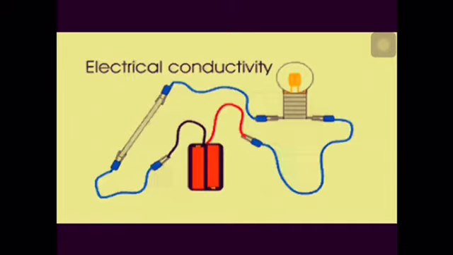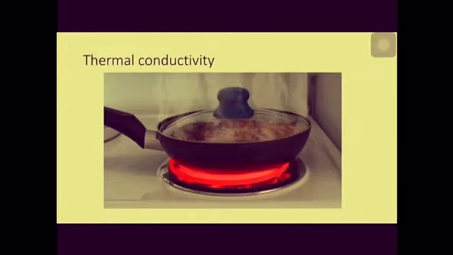Electrical conductivity. As metals have free electrons in their valence shell, they are good conductors of electricity. Non-metals generally do not conduct electricity, but there is one exceptional case, graphite, which is a good conductor of electricity. You might have seen the cooking utensils at your home. They are made of metal. They can easily conduct the heat from the flame to cook the food. What is that property? That property is known as thermal conductivity. Whereas non-metals do not possess this property.